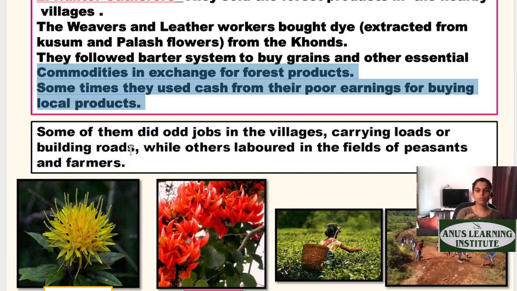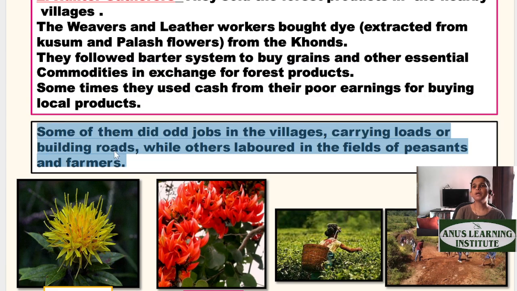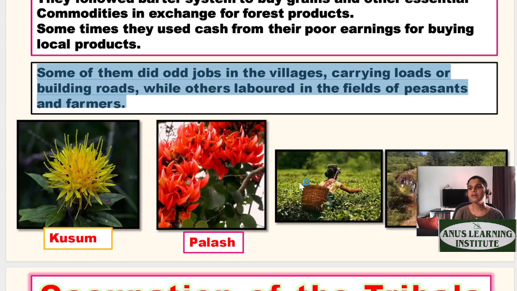So, if one group is engaged in weaving and producing leather goods, whatever produce they got from there, whatever cash or money they earned from that, they used it for buying the wheat, rice, or whatever was the staple food there. Some of them did odd jobs in villages, carrying loads or building roads, so that they earn some labor and are able to fill up their stomach.